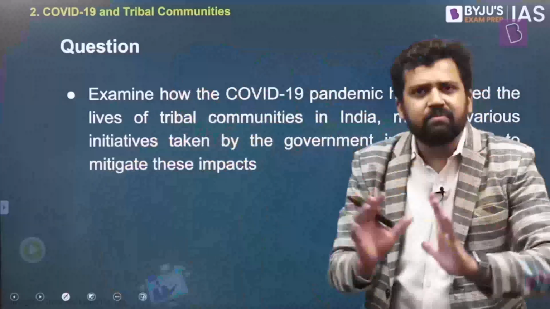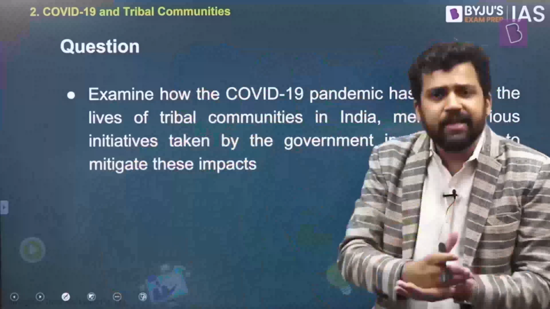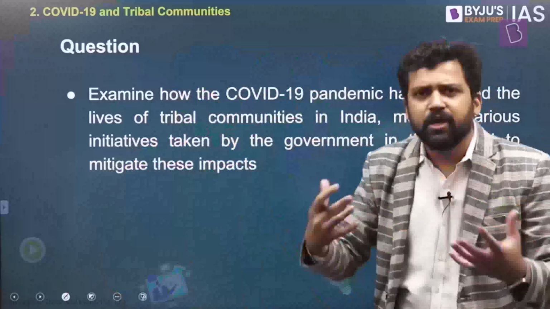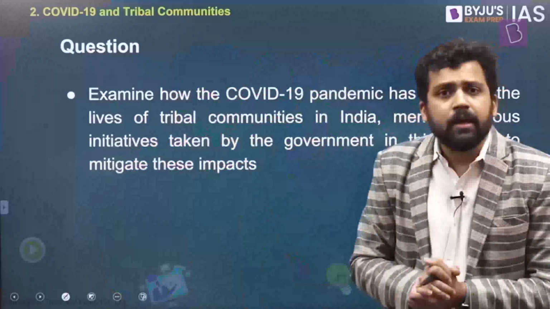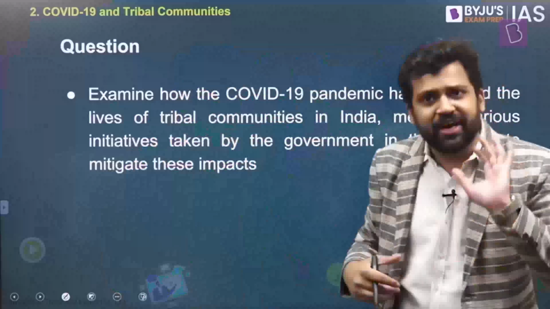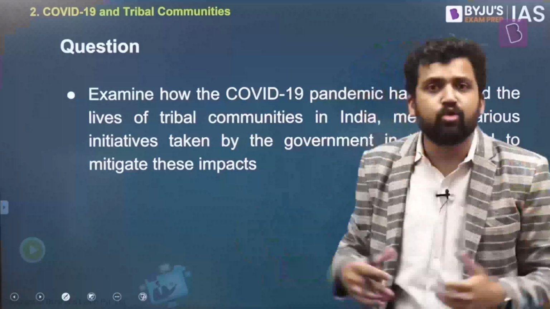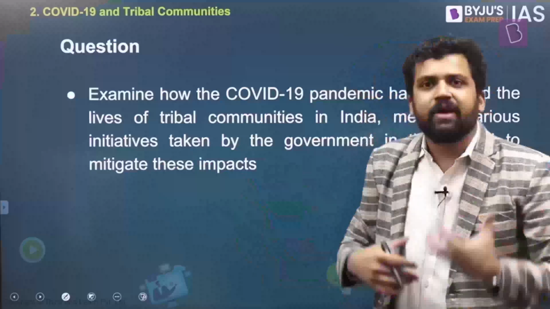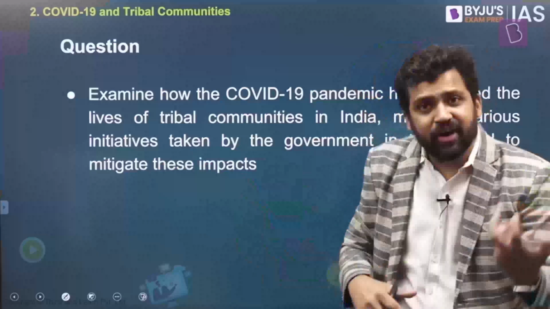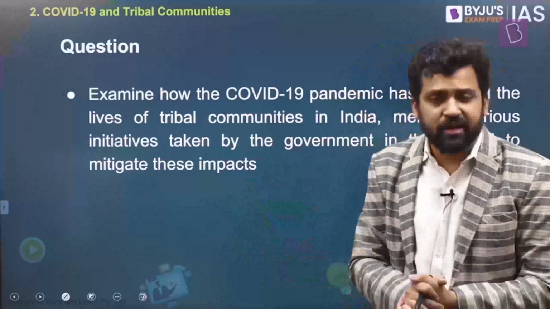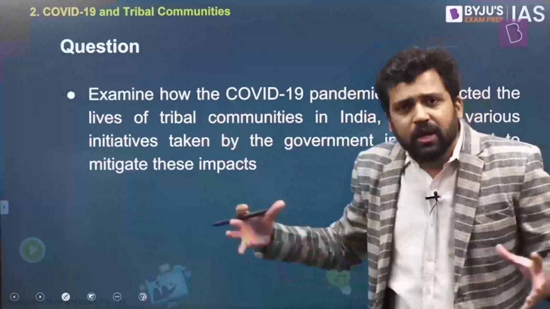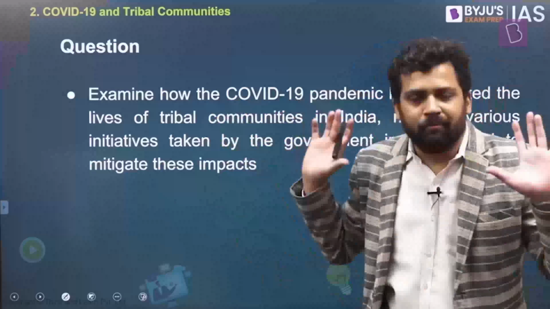Now, why are we having a discussion like this? As I mentioned, in Sociology paper 2, you have these traditional topics. Who are the tribals? How do you define a tribe? What are some of the traditional issues? In the question paper, you might get direct questions related to this. But many times they will link it with contemporary issues, some new kind of problem a particular group is facing. So since we are in the middle of the pandemic, we need to understand the different dimensions of this, how it would have disproportionately affected certain communities. And tribal communities are one of those communities. So we need to look at these dynamics so that we are better prepared for our exams.